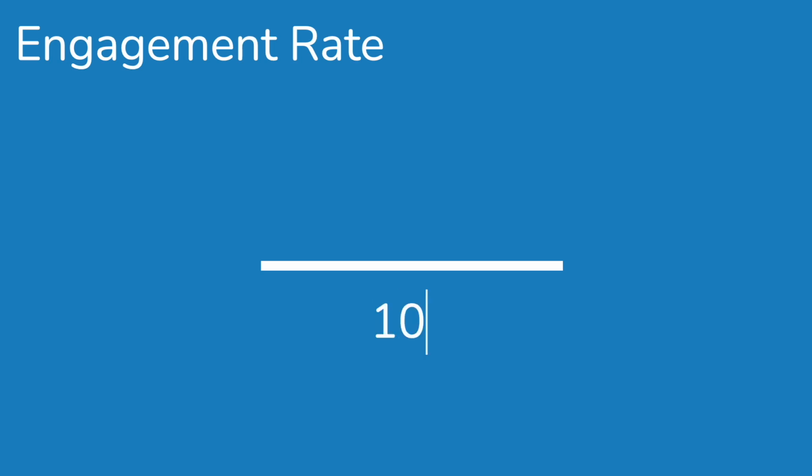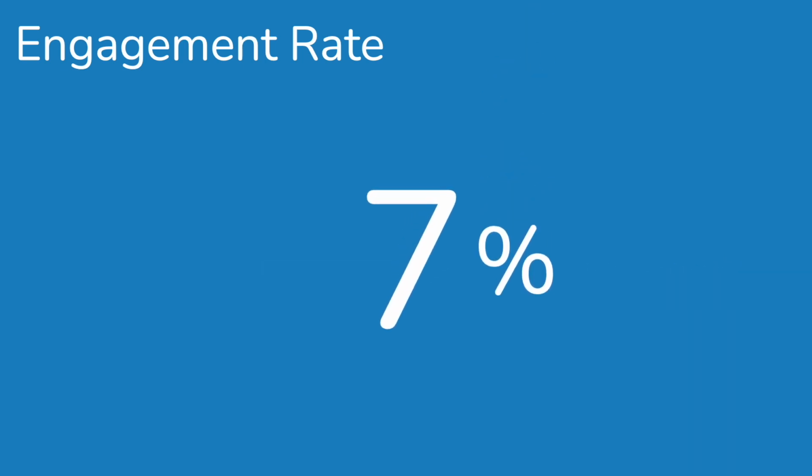Let's say 100 people saw a given post, and of those 100 people, 7 liked it, loved it, shared it, maybe commented on it. Let's replace those likes and hearts with 7. So 7 engagements over 100 reach times that 100 again to make a pretty percentage gives us 7%. So 7% engagement rate, what does that mean? Is it good? Is it bad?